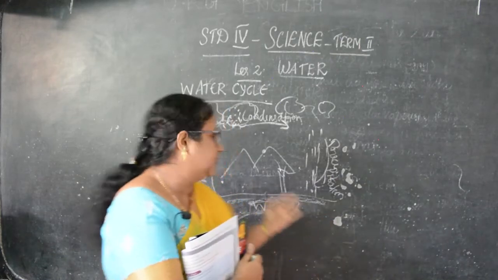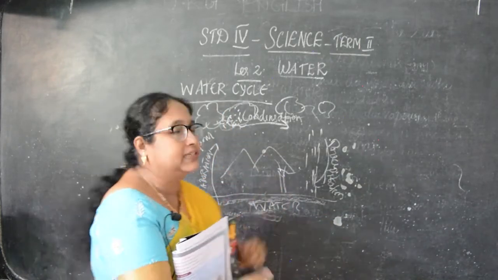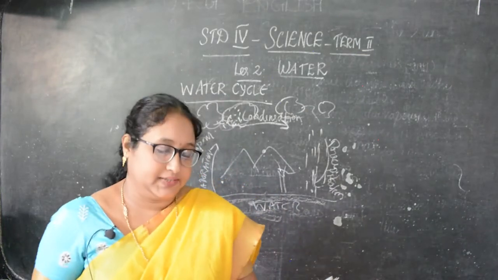Now do you understand what is the water cycle, children? Evaporation, condensation and precipitation is called the water cycle.